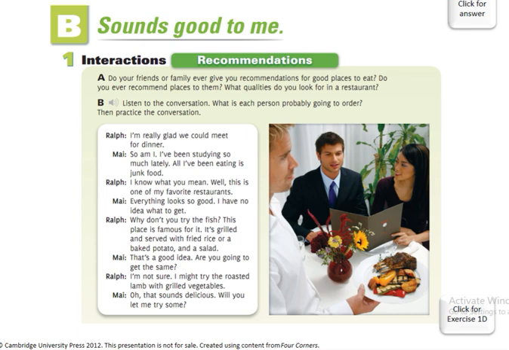Why don't you try the fish? This place is famous for it. It's grilled and served with fried rice and baked potato and salad. That's a good idea. Are you going to get the same? I'm not sure. I might try the roasted lamb with grilled vegetables. Oops, I did it upside down. So May was supposed to talk like that. Oh, that sounds delicious. Will you let me try some?